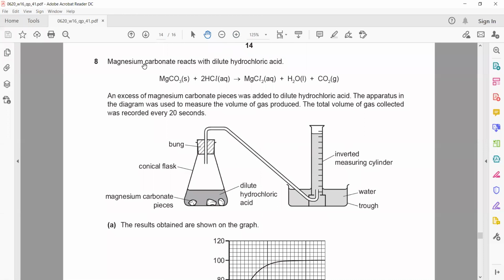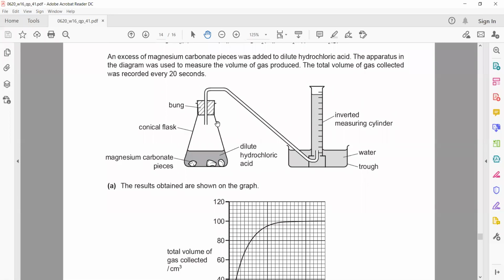Other than organic chemistry, magnesium carbonate reacts with dilute hydrochloric acid. An excess of magnesium carbonate, excess meaning more than enough, was added to hydrochloric acid. The apparatus in the diagram was used to measure the volume of gas produced. The total volume of gas collected was recorded every 20 seconds.